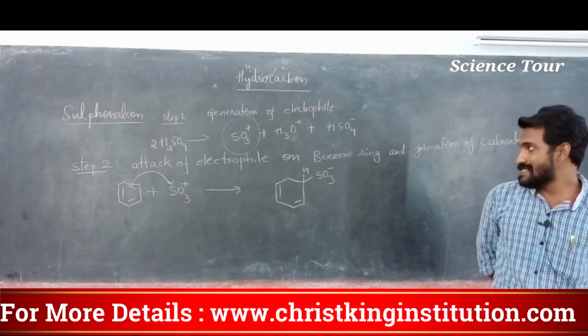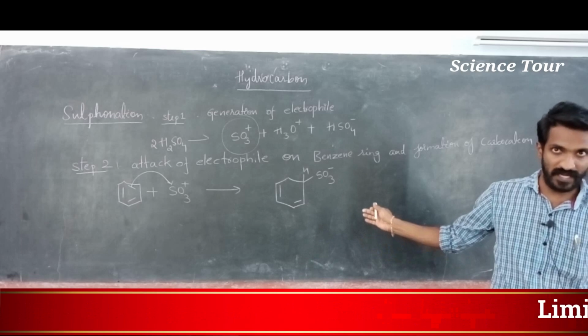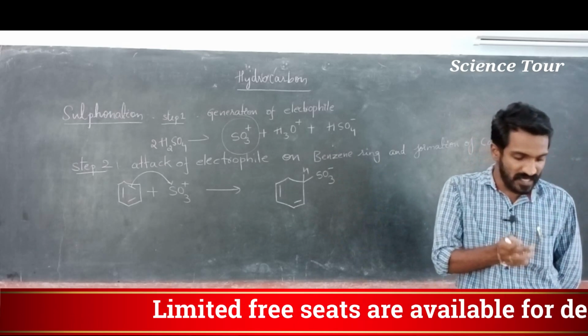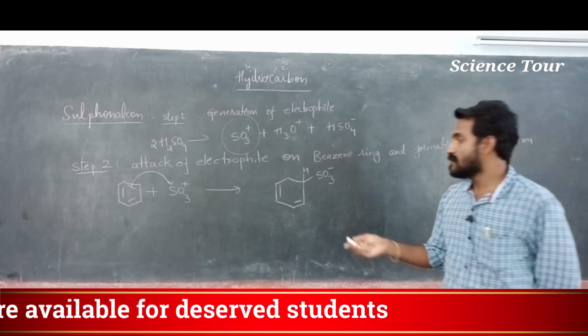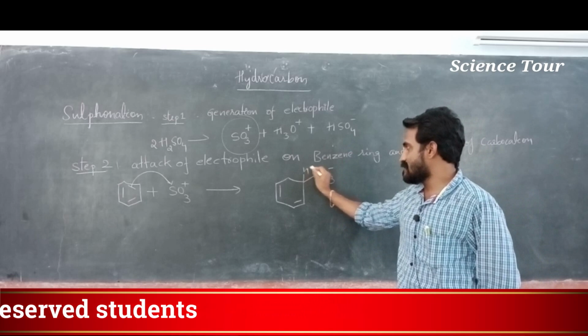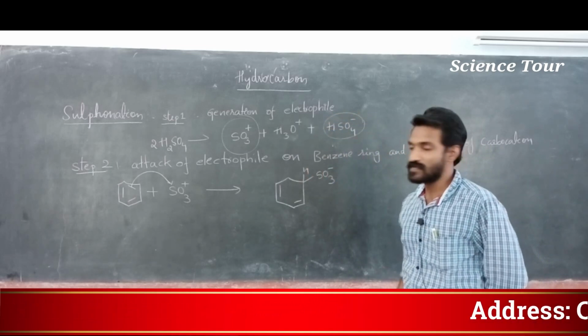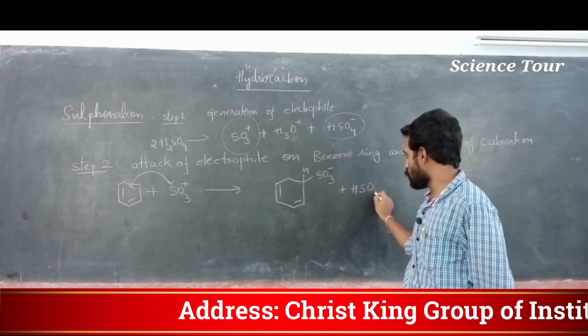Now in the second step, in this one only, one more step is there. What is that second step? It's very simple, my dear students. Look at this. This H will be abstracted by HSO4 minus. It is the ideal step. So again it is treated with HSO4 minus.